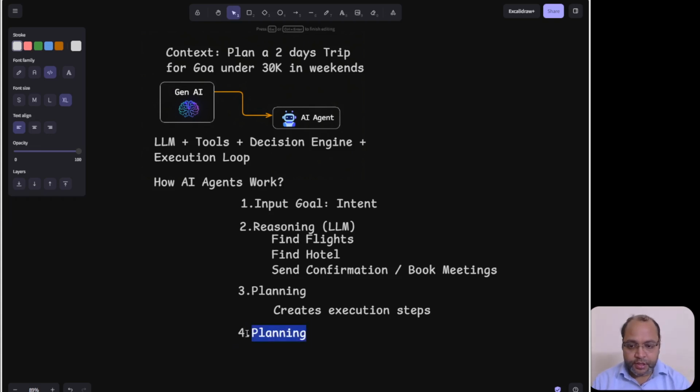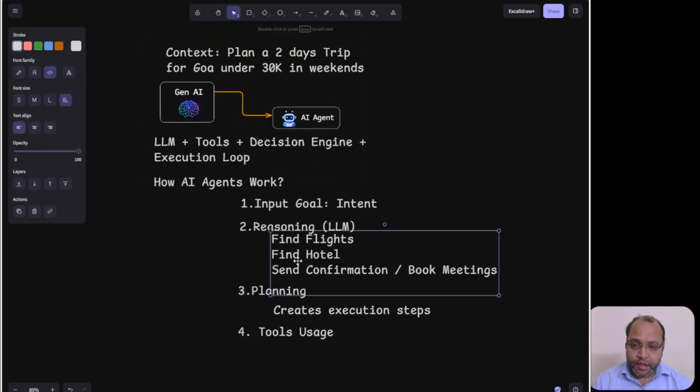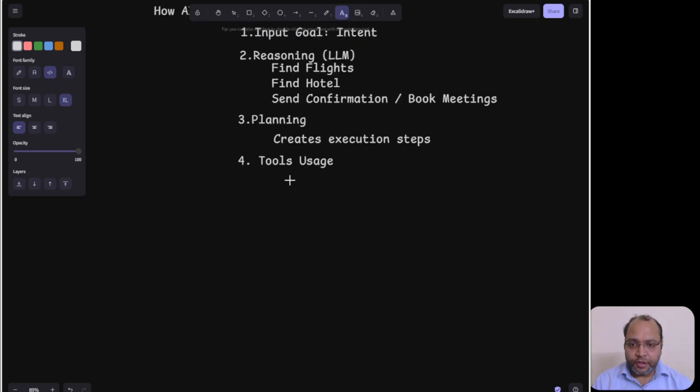This is the next step for the agent. The fourth stage is tool usage. It starts using tools. What tools is it going to start? It will start working in this way.